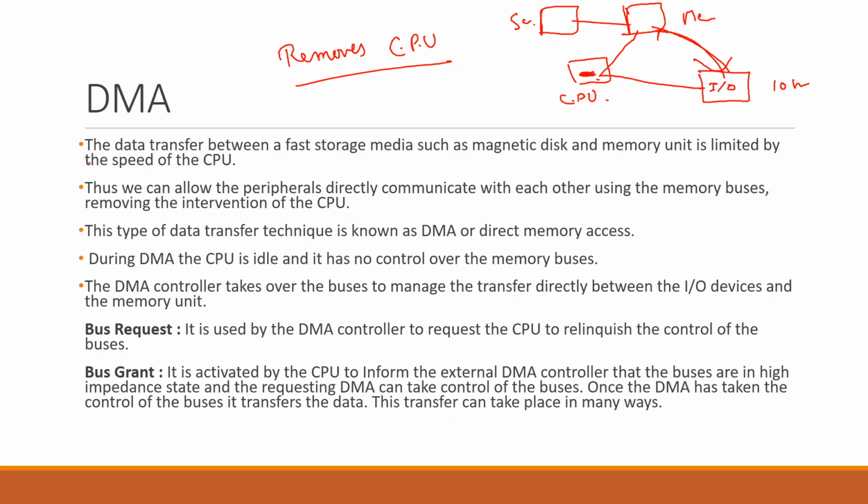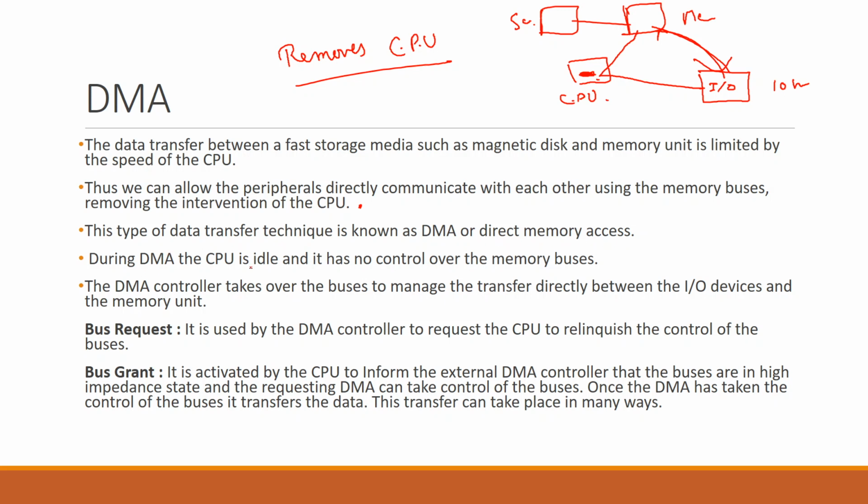So data transfer between a fast storage media such as a magnetic disk and the memory unit is limited by the speed of the CPU. Thus, we can allow the peripheral to directly communicate with memory using the memory bus, removing the intervention of the CPU. When we remove the intervention of the CPU, the speed becomes fast. This type of data transfer technique is known as DMA, or direct memory access.